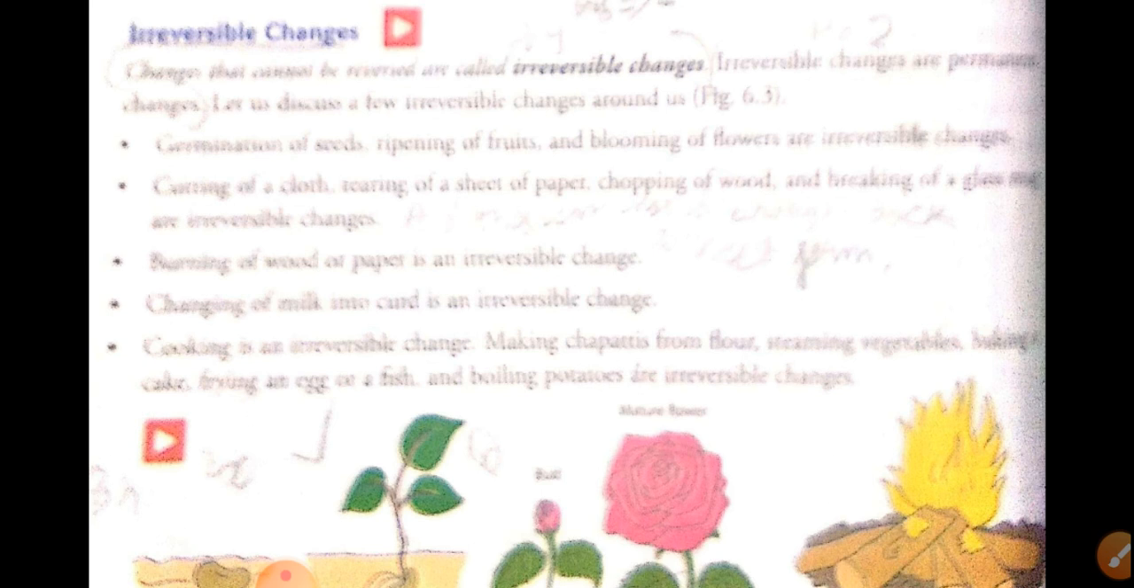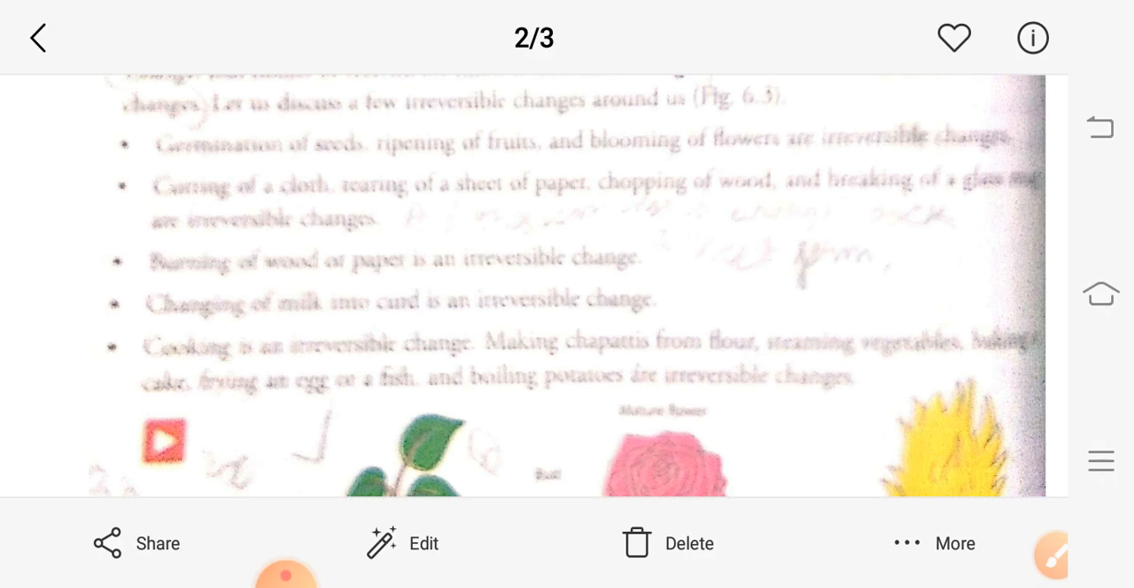Second, cutting of a cloth. If we cut a cloth into two different pieces, we cannot make the same cloth out of that pair. We cannot make that same cloth from those two pieces. So that will come under the irreversible changes. Burning of a paper. This is the best example you can see at your home. When we burn a paper, it gets converted into ash, but this ash cannot be again converted into paper.